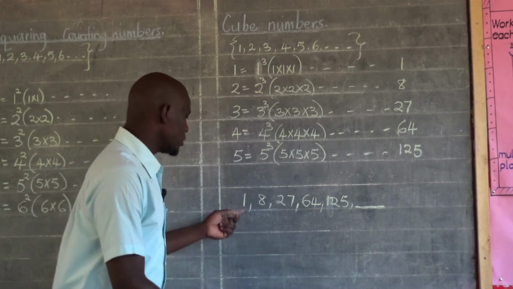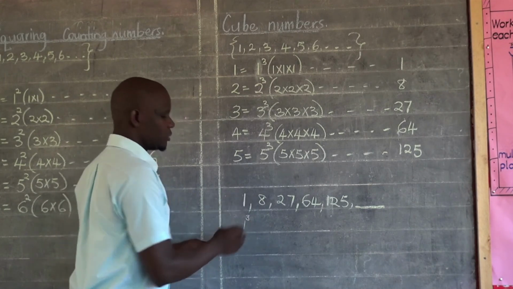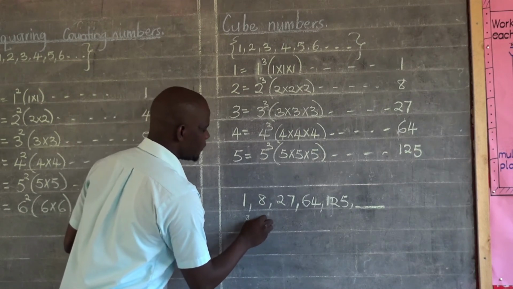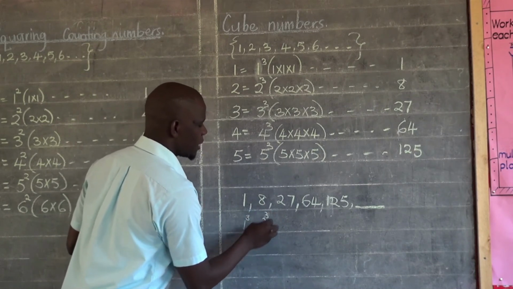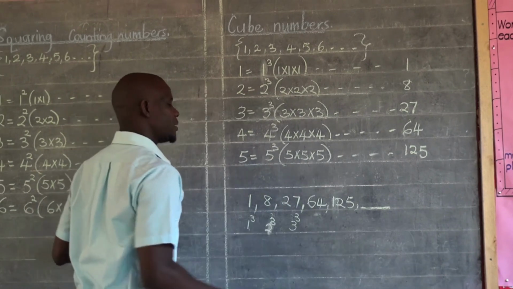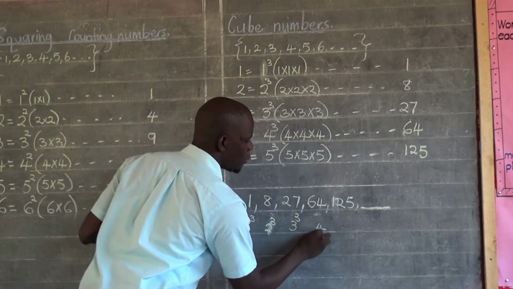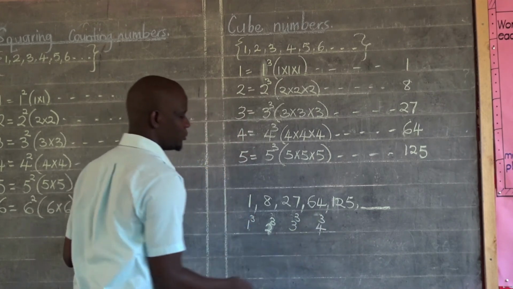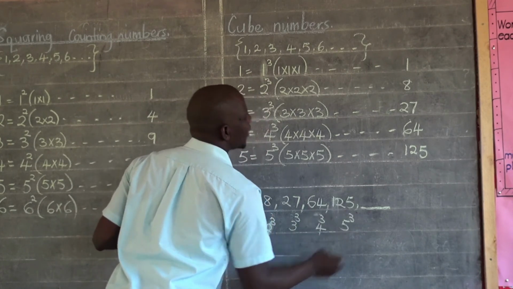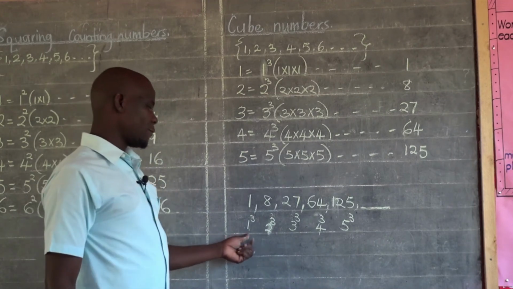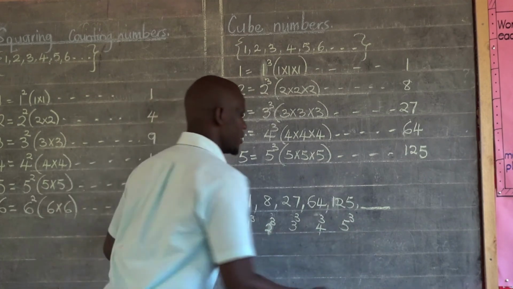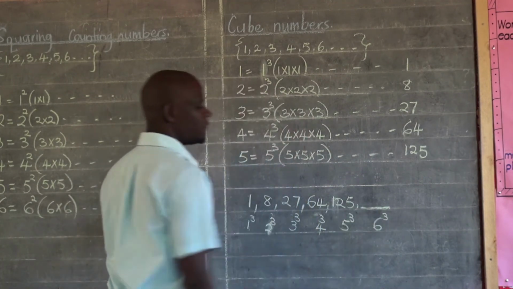Reason being, you know, this one was got by getting the cube of 1. This one was got by having the cube of 2. And then 27 was got by having the cube of 3. And then 64 was got by getting the cube of 4. 125 was got by getting the cube of 5. And then if you are very careful, 1, 2, 3, 4, 5. The next one automatically must be by getting the cube of 6.